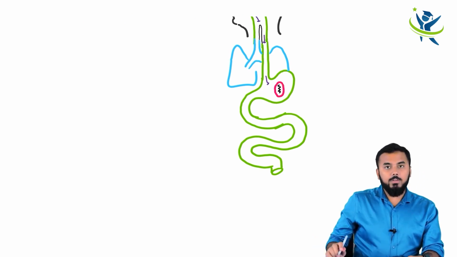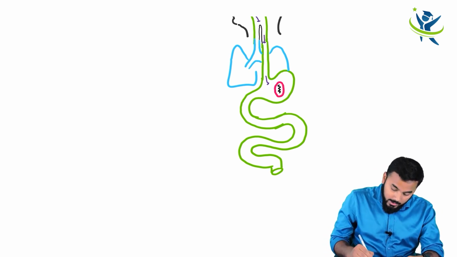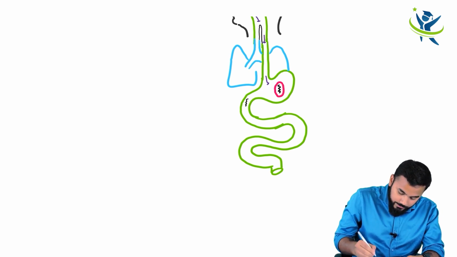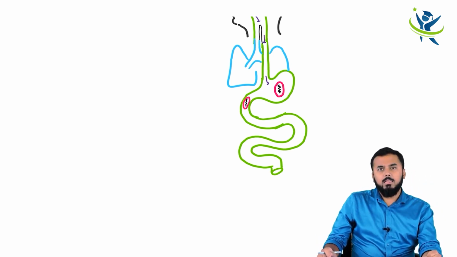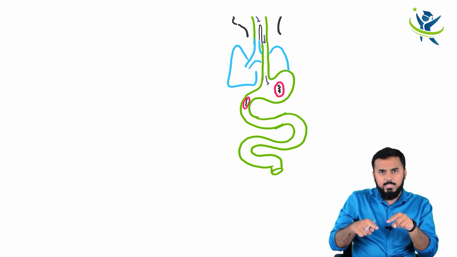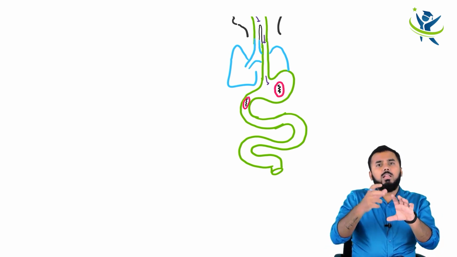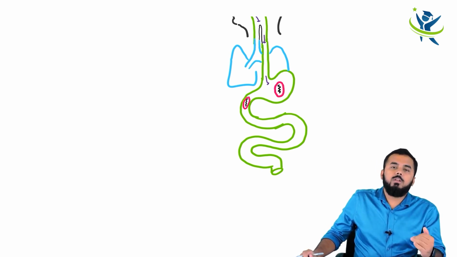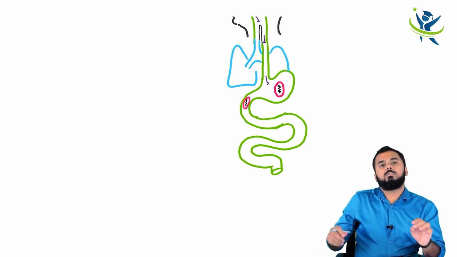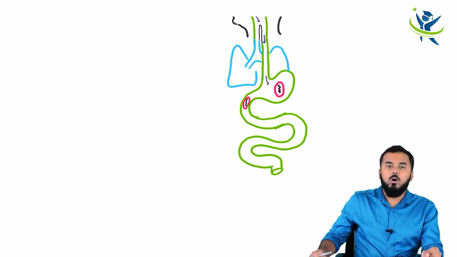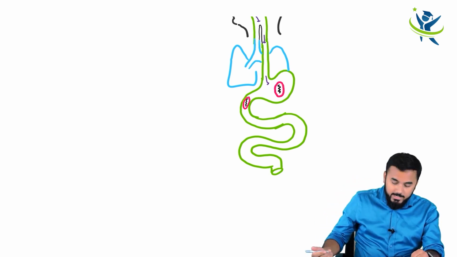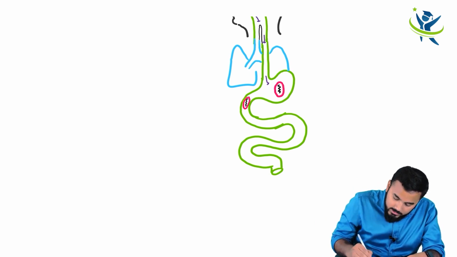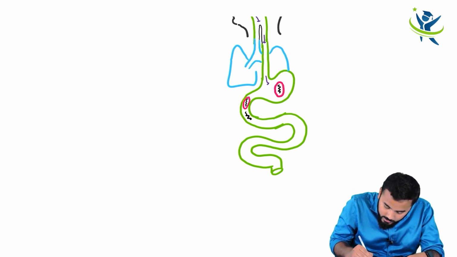The larva will enter into the duodenum. Now this is important. So this is the duodenum and you have got your larva inside the duodenum. This larva is surrounded by a cyst, as I told you. The larva will come out of the cyst. This process is called excystation. Excystation means the larva coming out of the cyst. So look here guys, this is the larva that is coming out of the cyst.